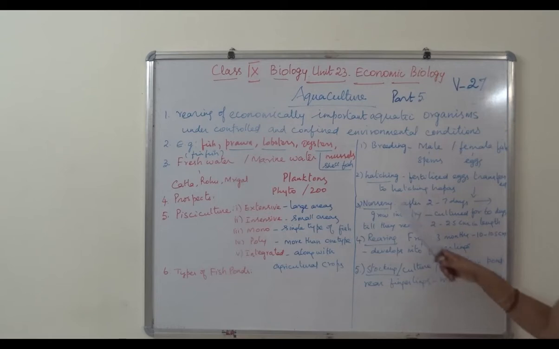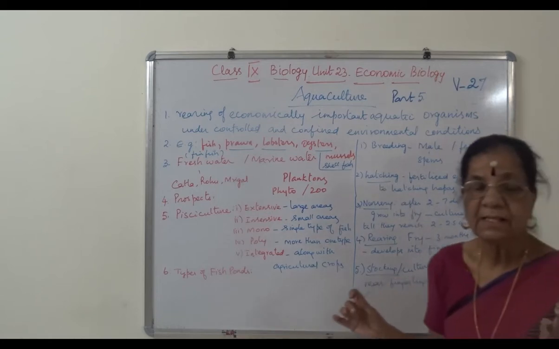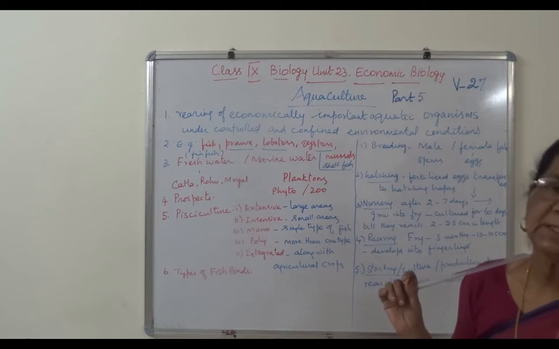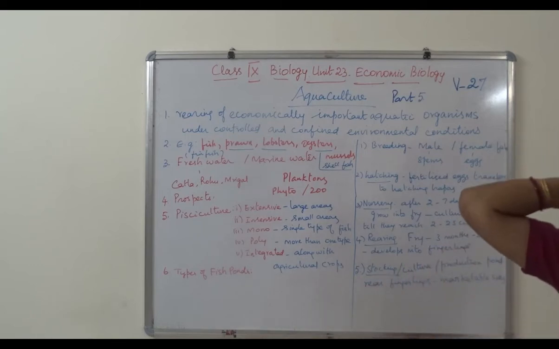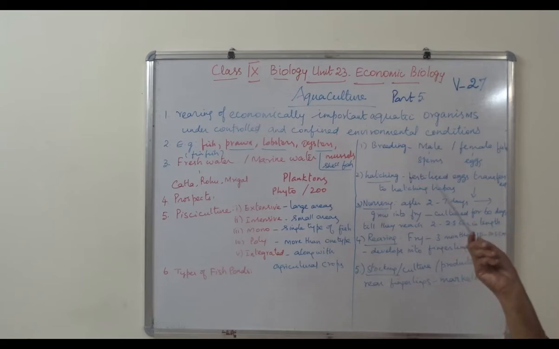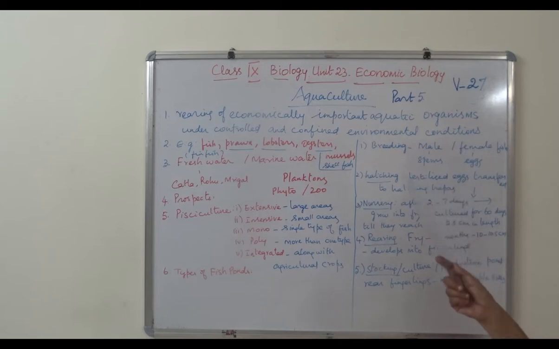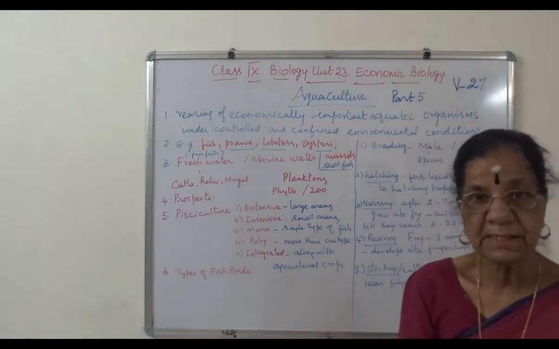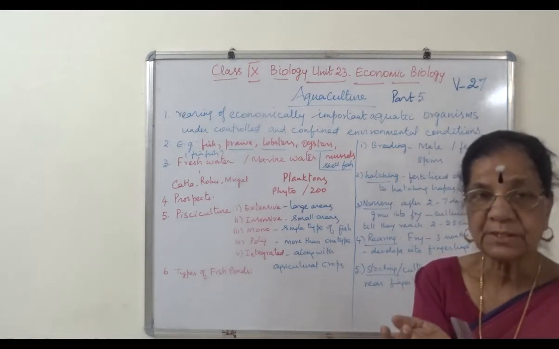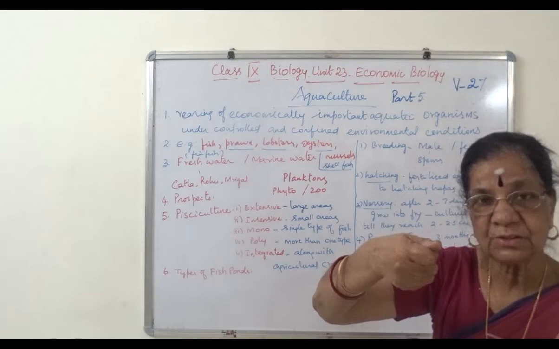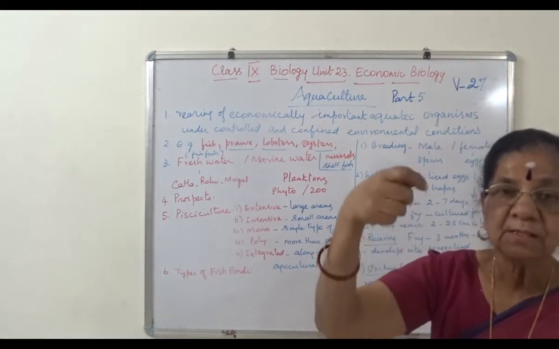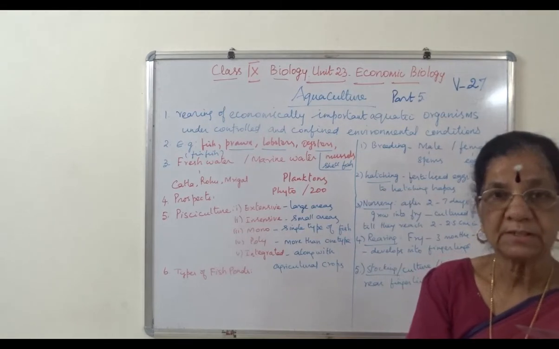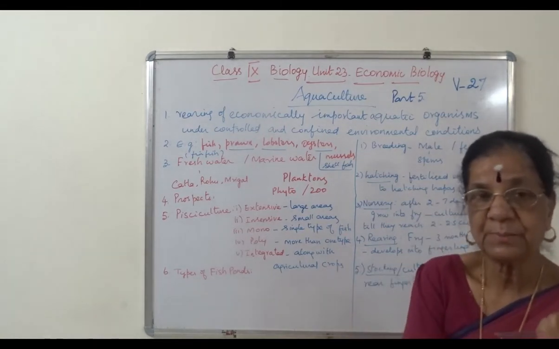After that, hatching pond. Like hen eggs hatching, here also the fertilized eggs of fishes will hatch. So that is hatching pond. The fertilized eggs are transferred to hatching happas. I showed the happas in the next video PPT picture, where they allow these fertilized eggs to be put in water. There are 4 steps I explained in the picture presentation.